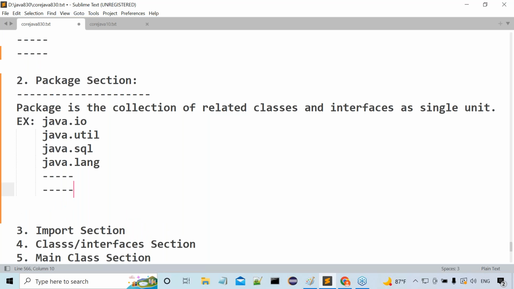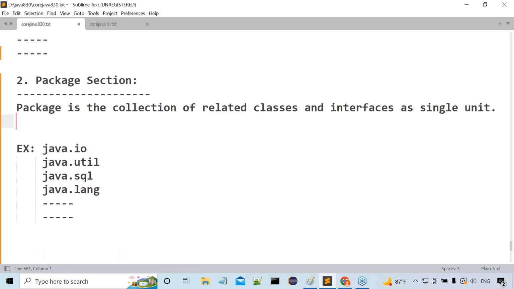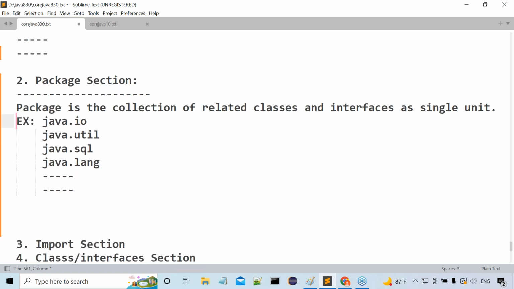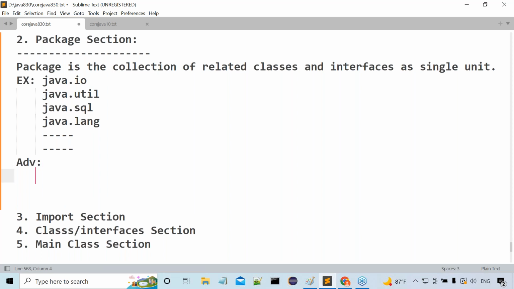Okay, good. Next, after this, we understood clearly the meaning of packages. Now I am asking one question to you. Try to understand it. What are the various advantages of packages? Observe carefully.